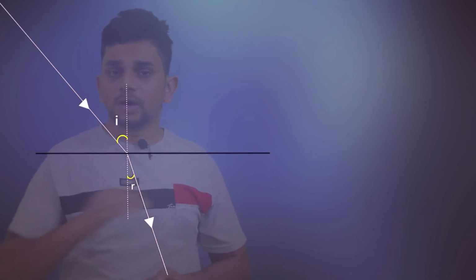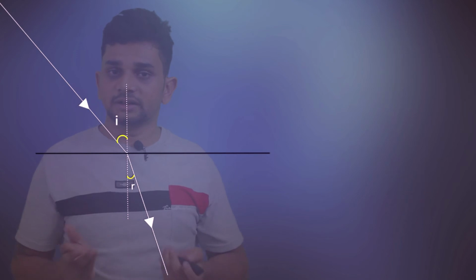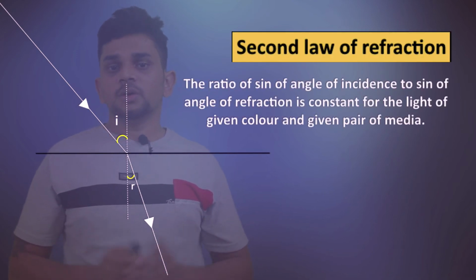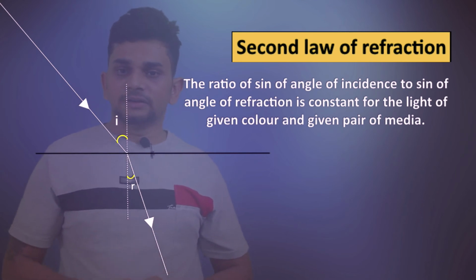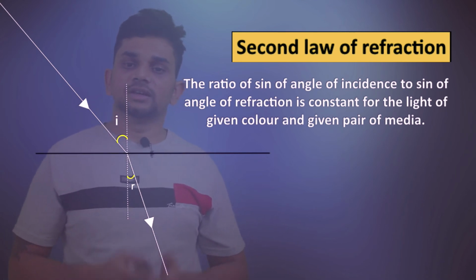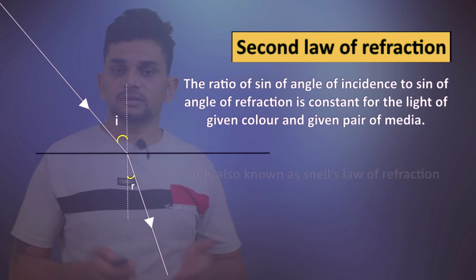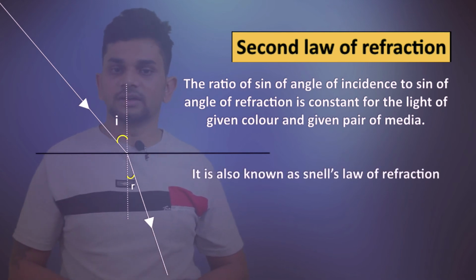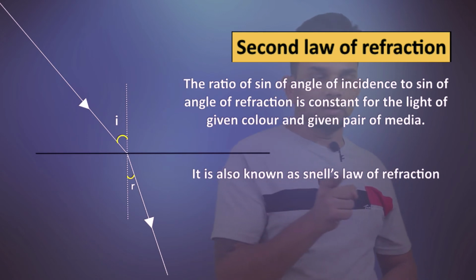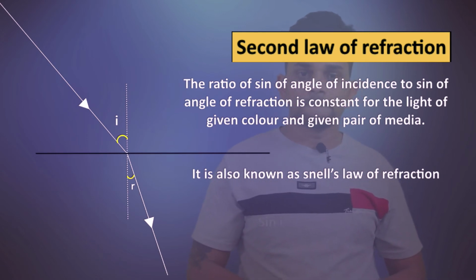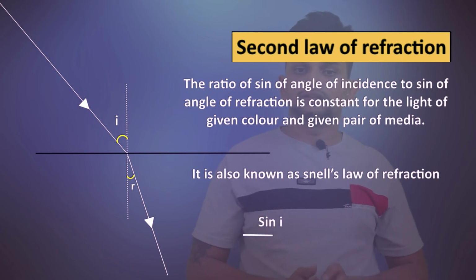Sine I divided by sine R will be a constant. That is the second rule. The ratio of the sine of the angle of incidence to the sine of the angle of refraction is a constant for light of a given color and a given pair of media. It is known as the first law of refraction, also known as Snell's law of refraction. So we can write the mathematical representation of this law: sine I by sine R equal to constant.